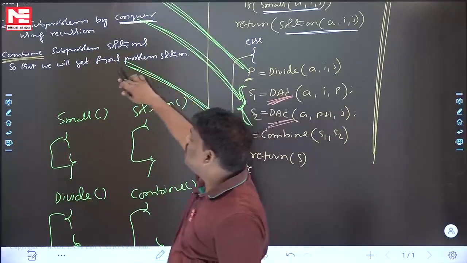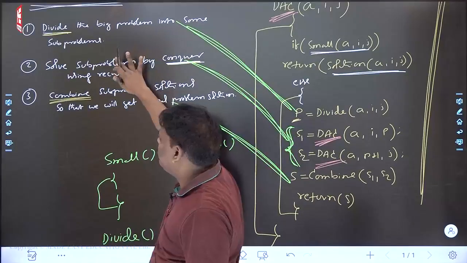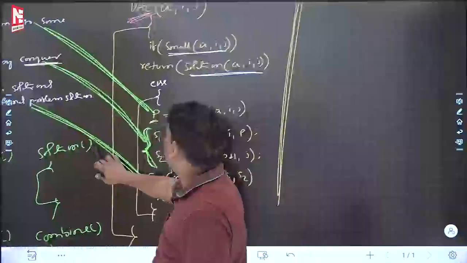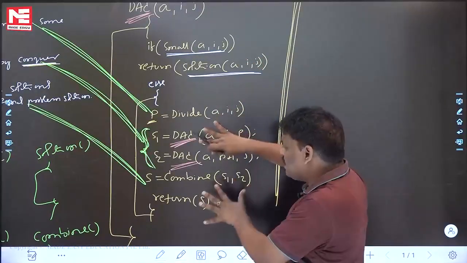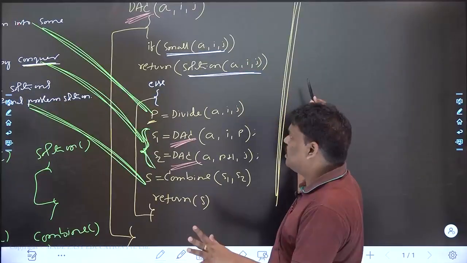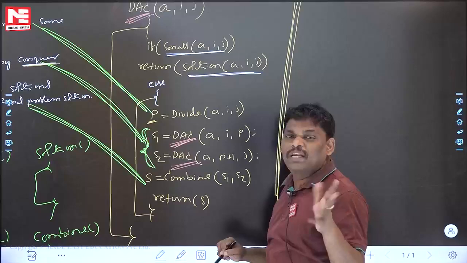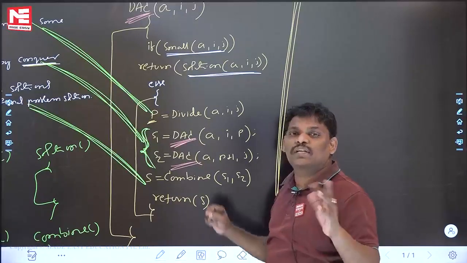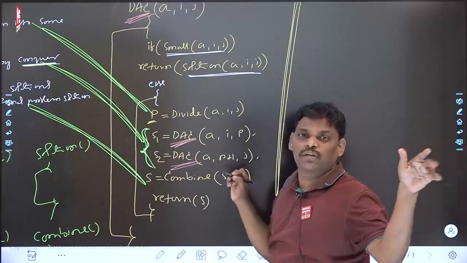First I explained roughly what divide and conquer is. Only the else part I wrote. Next, I wrote the proper algorithm, the if part and the else part. Our goal is only the else part. But while writing this algorithm, you will get to know that there are some major functions: small solution, divide, combine, something like that. The code of the major functions I have not written, so that is the reason it is an abstract algorithm, and that is also okay. Now come to one more major story.